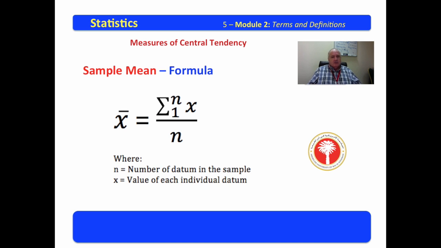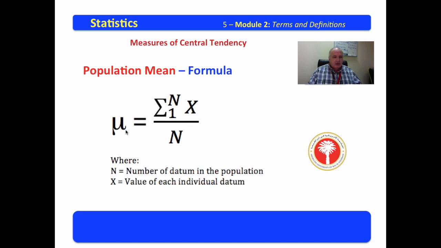X bar also has a formula. X bar is equal to the sum of all the data added up, divided by the number that you have in the sample. You notice again that mu is the population mean, and it uses capital letters to represent the number in the datum.